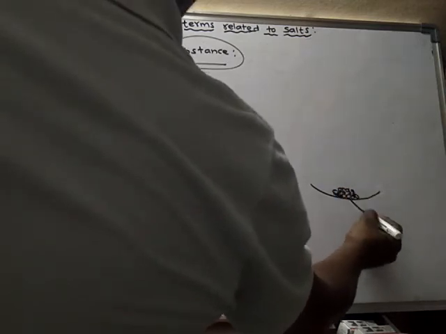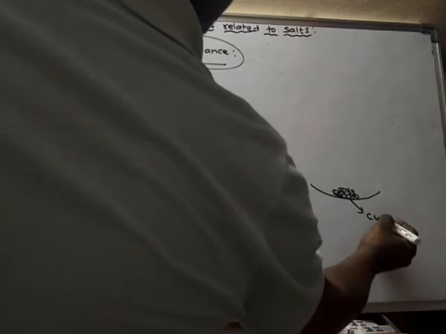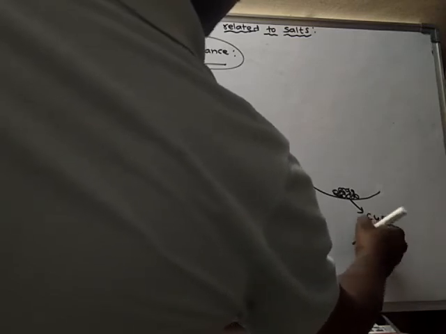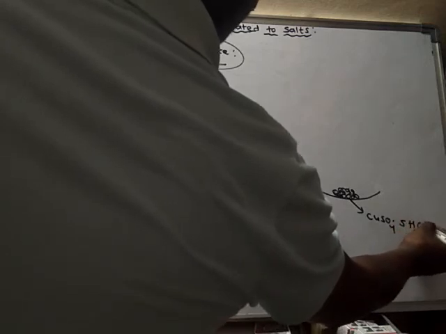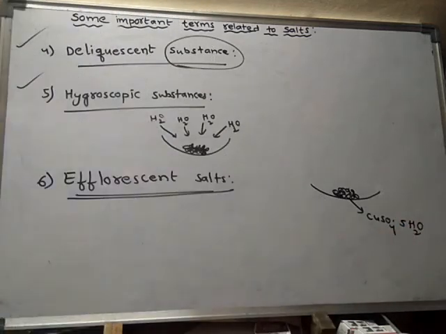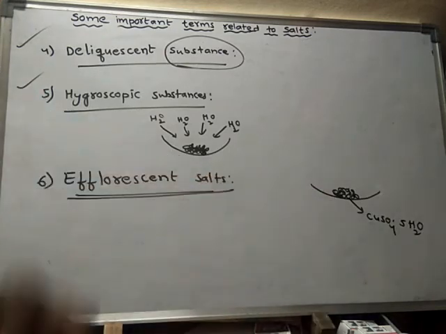I've taken this salt. What is this salt? CuSO4·5H2O, blue vitriol. See, if I keep blue vitriol in the atmosphere, what happens?